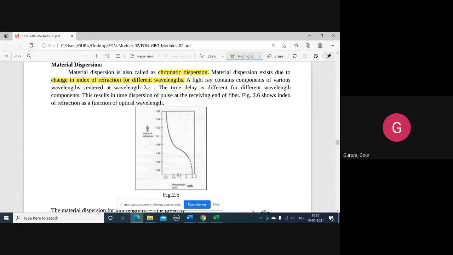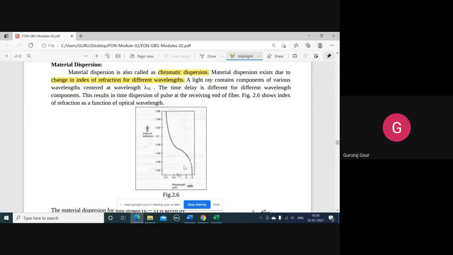So the graph is showing the variation of refractive index with respect to the wavelength. The refractive index goes on decreasing with increase in wavelength. If you operate your modes or rays of light, maybe single or multimode fibers, at the lower wavelength, then chances are you are suffering from more index of refraction, or more material dispersion.